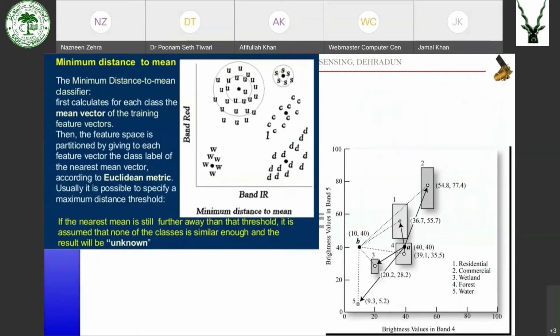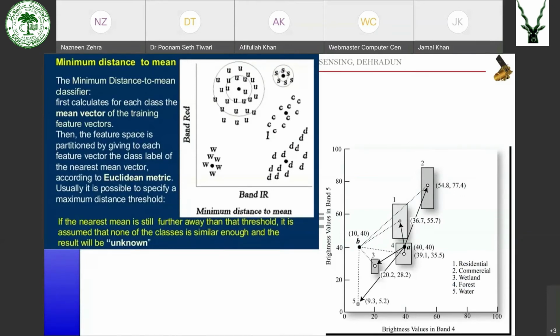So for the same example that we took previously, if we take pixel a and pixel b, pixel a has minimum distance to the mean of class 4. So pixel a would be classified as class 4.